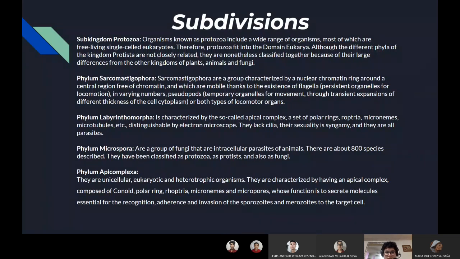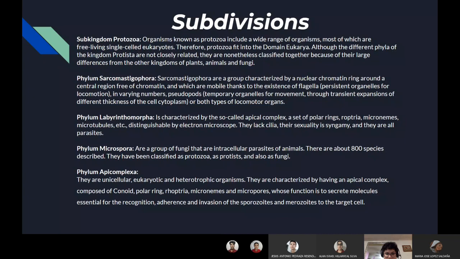Now we have the subdivisions. Some examples of these are the phylum Labyrinthomorpha, characterized by the so-called apical complex, a set of polar rings, rhoptries, micronemes, and microtubules, etc. Distinguishable by electron microscope, they lack cilia, their sexuality is in syngamy, and they are all parasites.